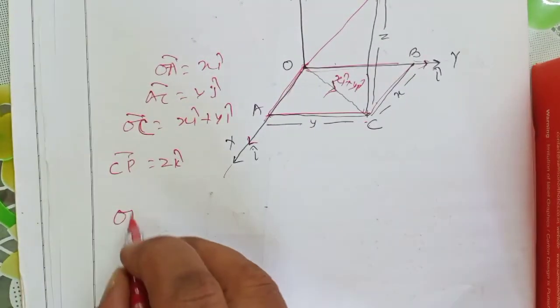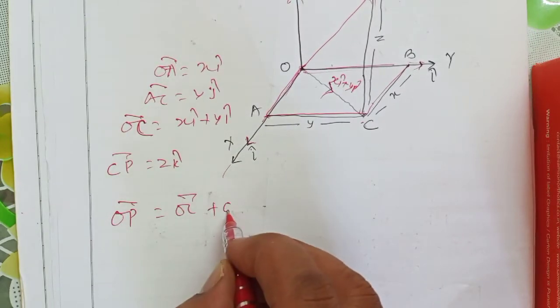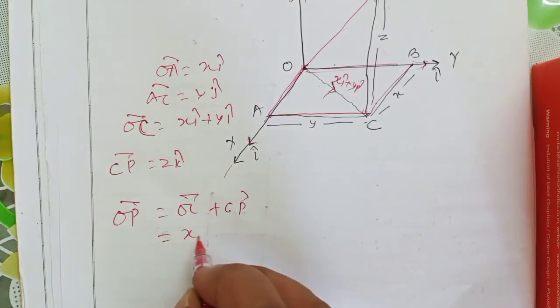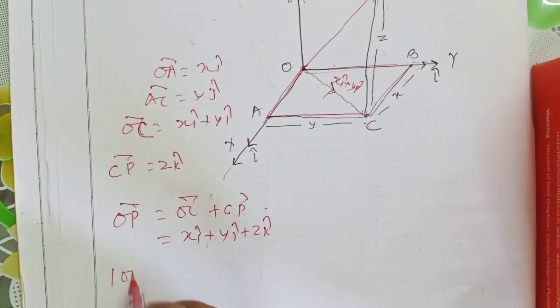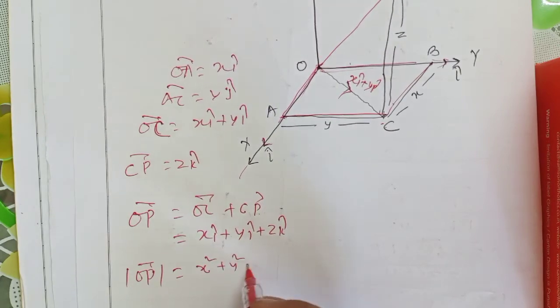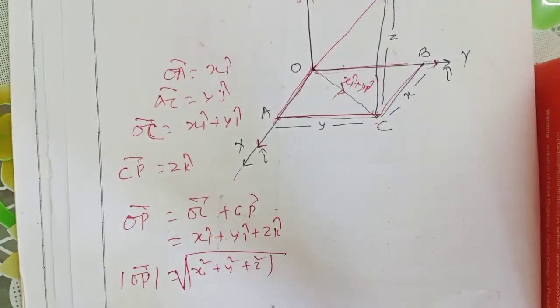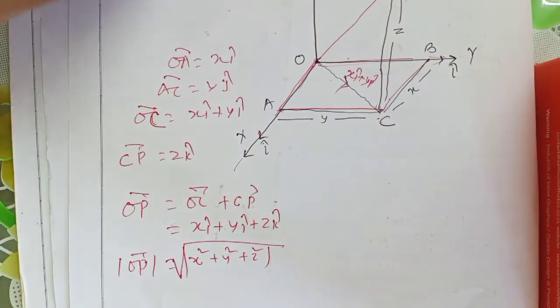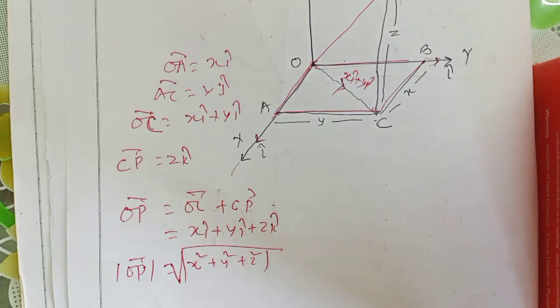Then finally the OP vector is equal to the OC vector plus the CP vector, that is x i cap plus y j cap plus z k cap. And the magnitude of the OP vector will be root under x square plus y square plus z square, same as the previous one, two-dimensional and three-dimensional. This is enough. You continue with this, and tomorrow we'll do the next part. Thank you.